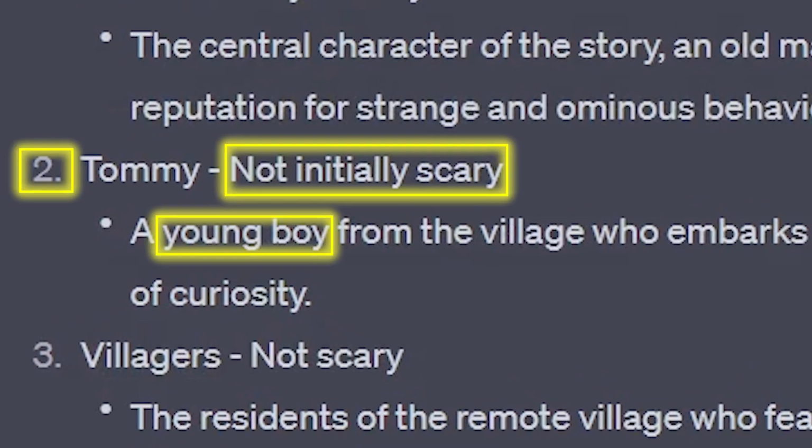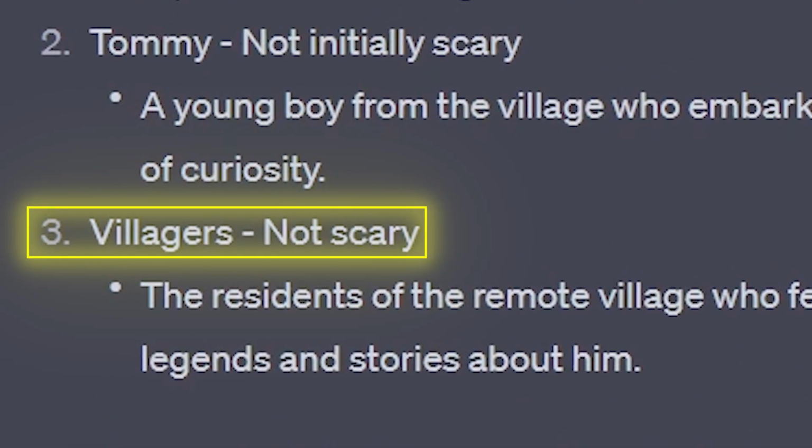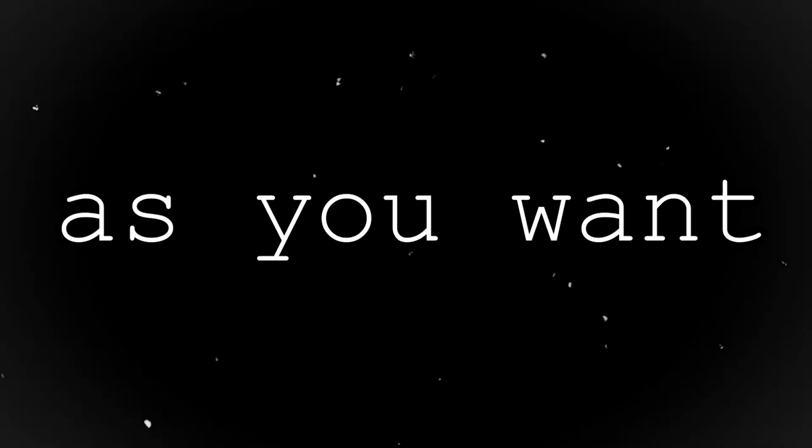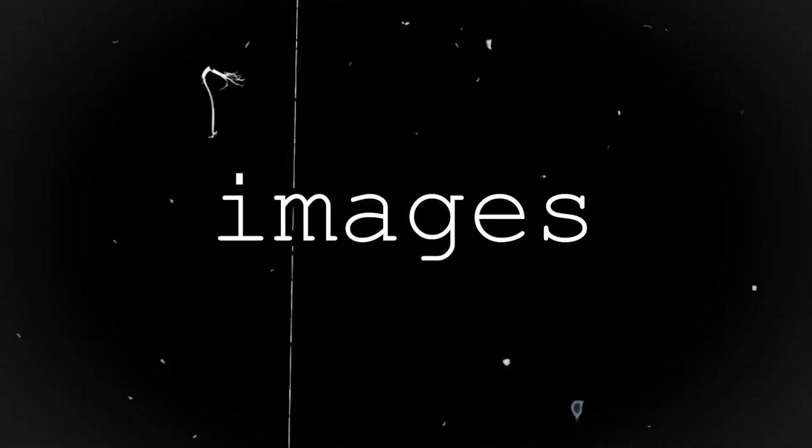Then we will move on to the second. It was a boy and he is not scary. And the third character was just a group of peaceful villagers. As I said before, you can generate 100 images without paying a dime. So feel free to generate as many as you want until you find the best images you like, and that will be it. Now the voiceover.